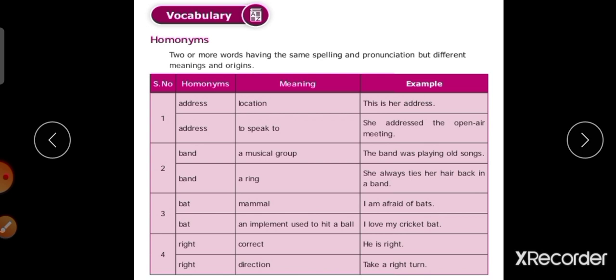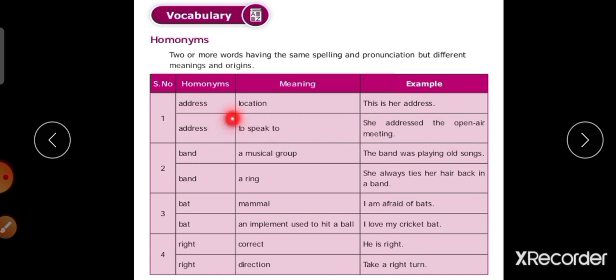What is homonyms? Two or more words having the same spelling and pronunciation but different meanings and origins. So here is the same spelling and same pronunciation but different meaning, by the usage of a sentence. See, address. The word is address. Same spelling, same pronunciation, but the meaning is different when used in a sentence.